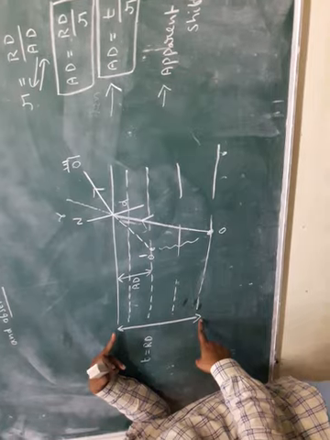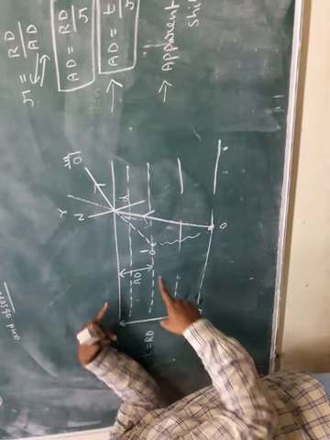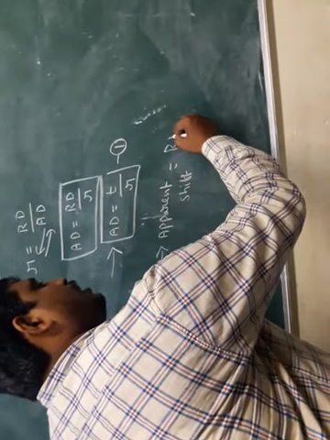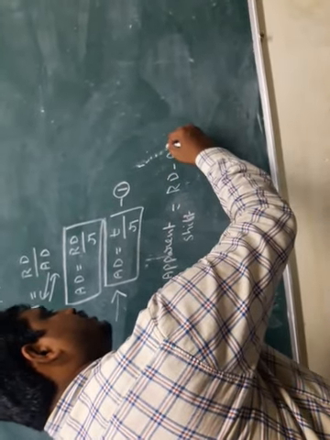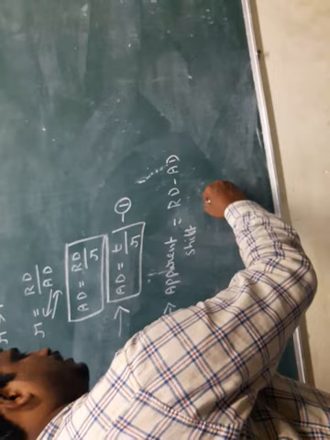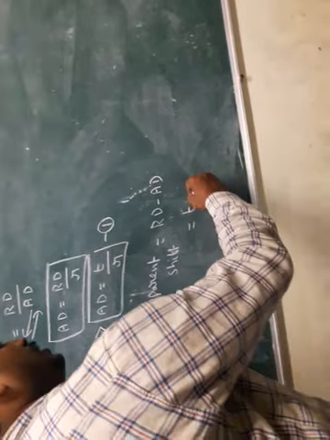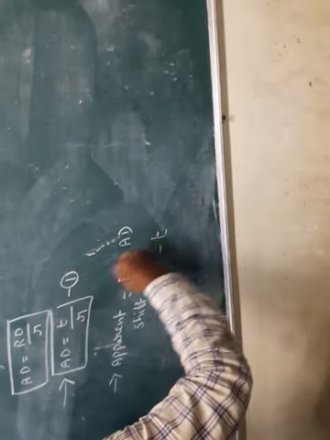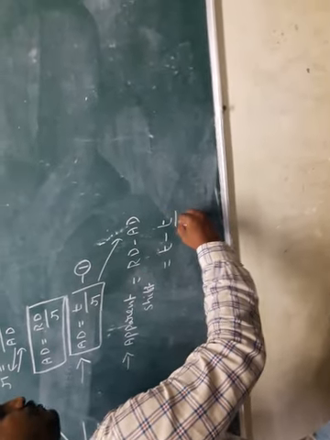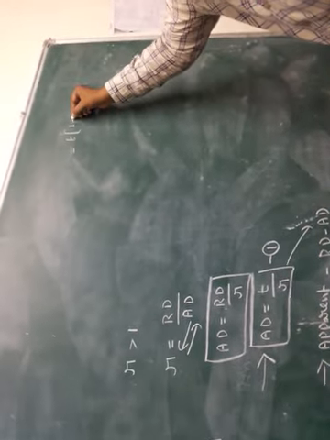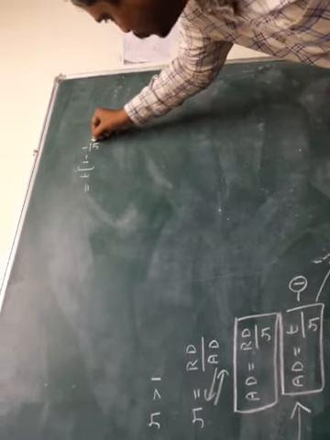This can be written in this manner: RD minus AD. What is the apparent shift? RD minus AD. Here RD in the chapter is denoted by T, and AD, as in equation 1, is T by mu. What is the final formula for apparent shift? Take T common: 1 minus 1 by mu.